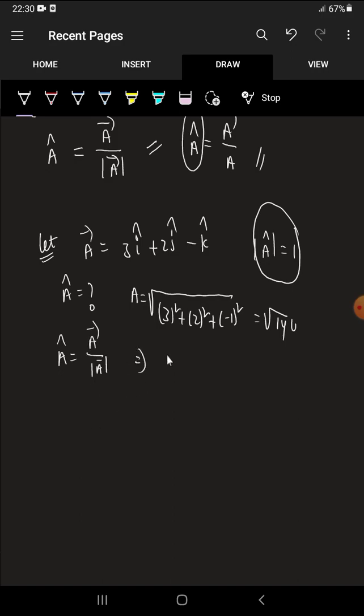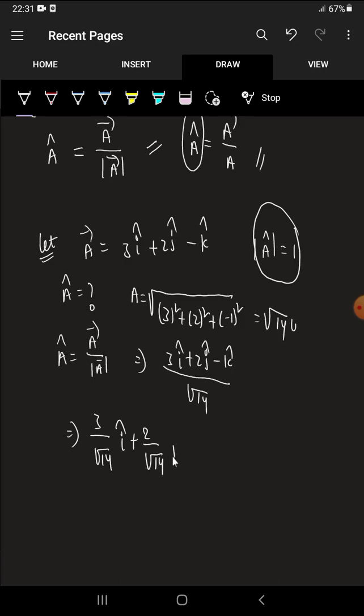A bar is simply 3i cap plus 2j cap minus k cap, and the whole thing is divided by root 14, right? Which is 3 by root 14 i cap plus 2 by root 14 j cap, and minus 1 by root 14 k cap. So this is the direction vector. If you have doubt, check with unit magnitude. Just find mod a cap.